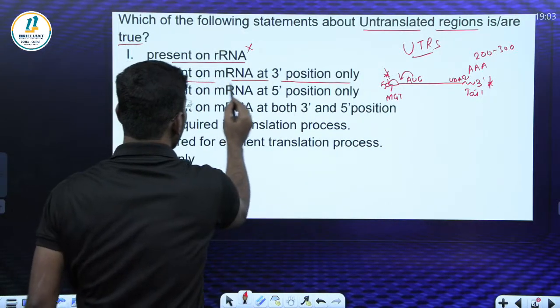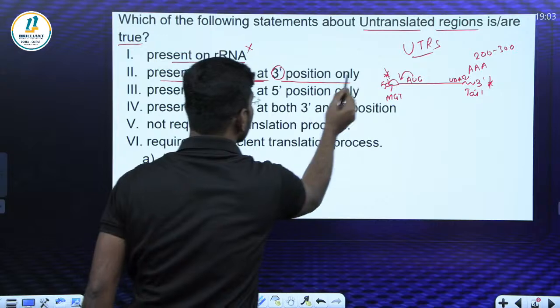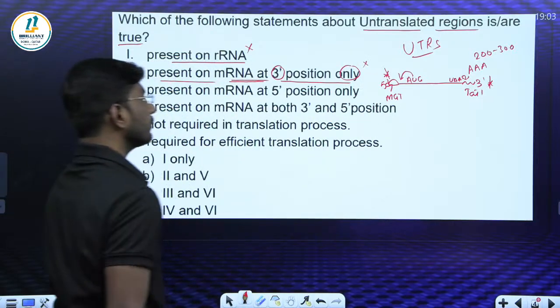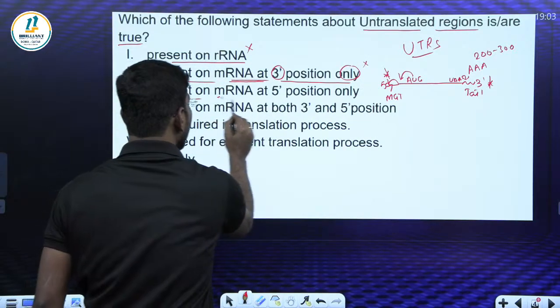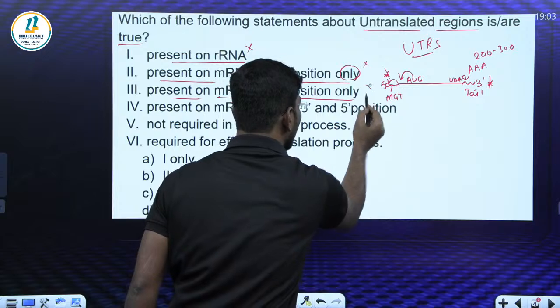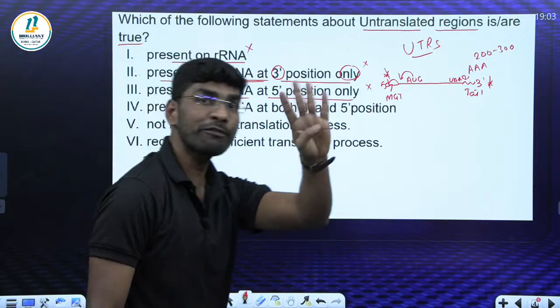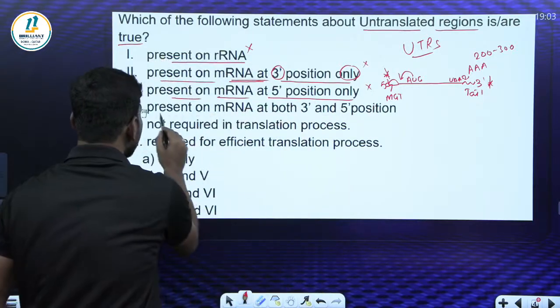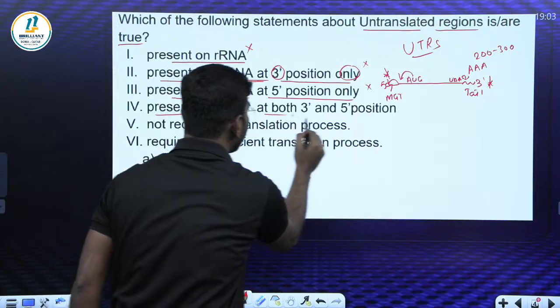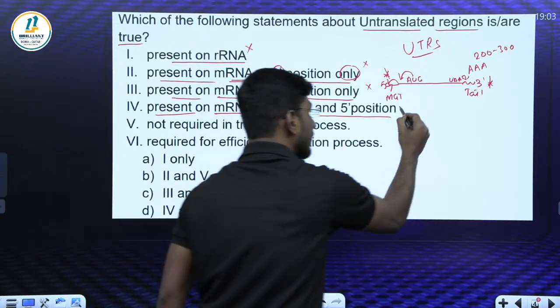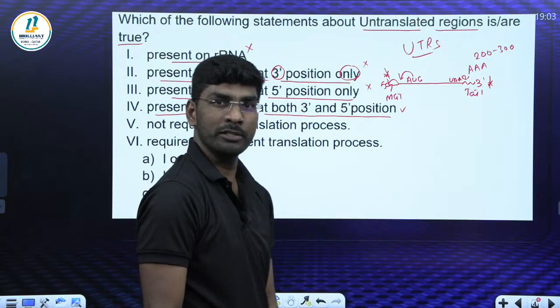Second one, present on mRNA at third position only. No. Next, present on mRNA at fifth position only. No. What about the fourth statement, student? Fourth statement is present on mRNA at both stages. Correct or not? Yes, sir. This statement is correct.